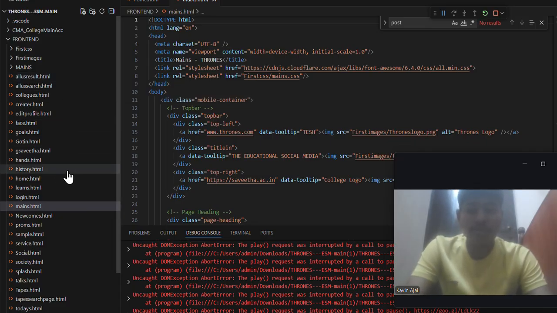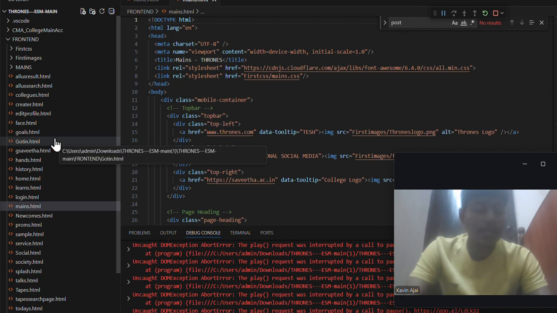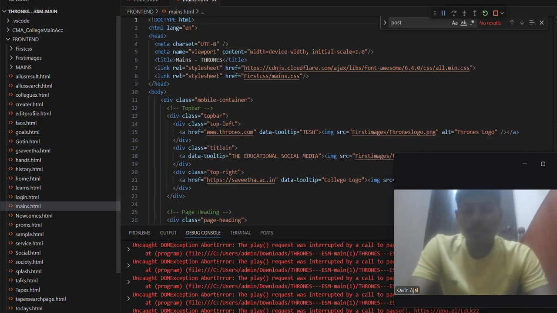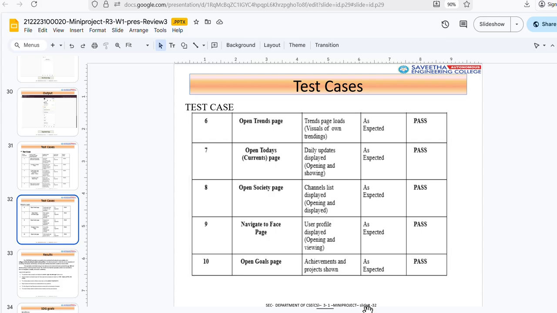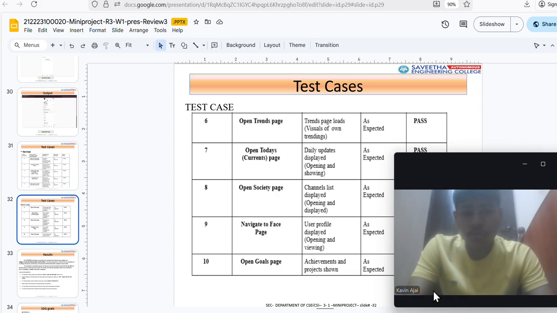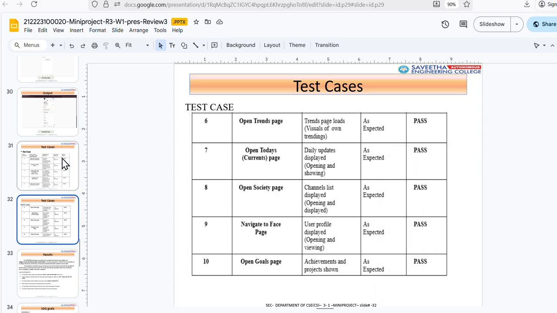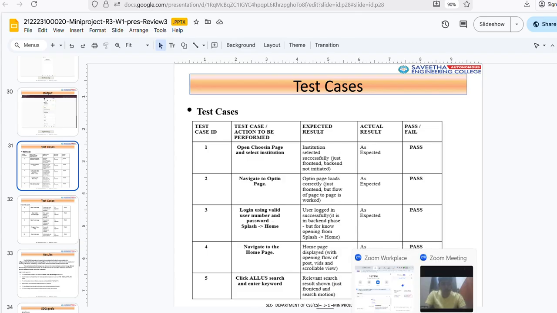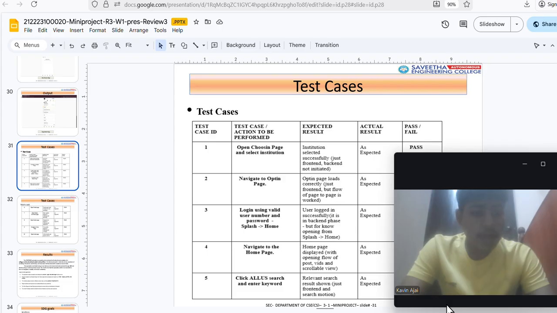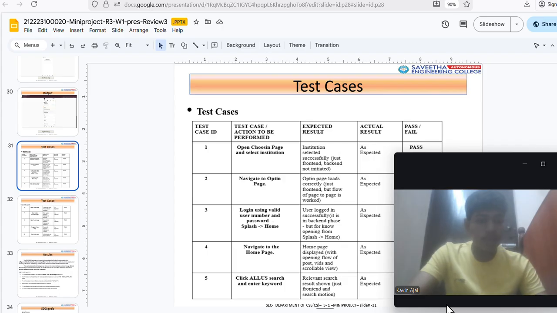For each and every option we have certain modules. These are all integrated in VS Code and tested in live server. So let's go to the PPT and see the various test cases done. The first test case is the opt-in page. As I said, users need to choose their correct respective institution, so that after entering their username and password, they have access to their contents.